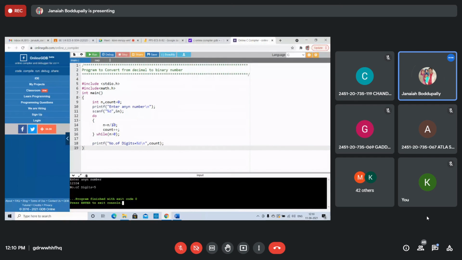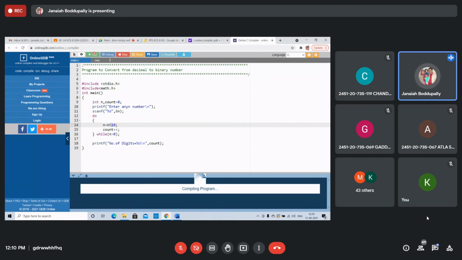That's it. Right? If you take n percent 10 instead of this, you need to take the remainder also. Okay, we'll see whether you are getting it or not.